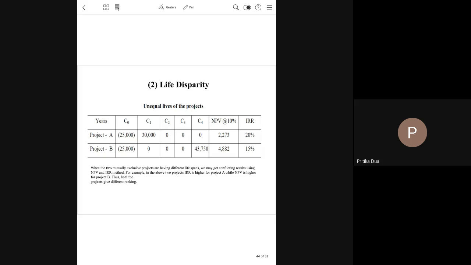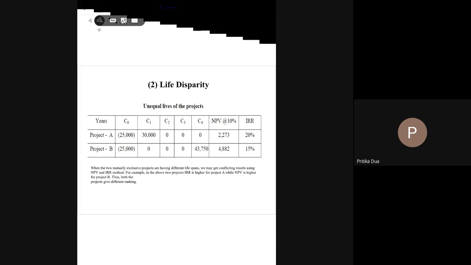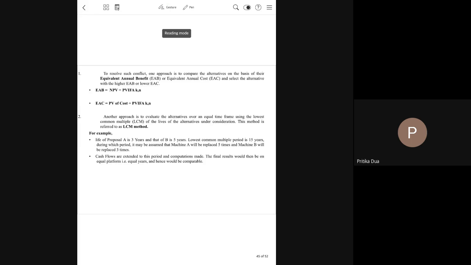So what do we do in this situation? Now we have certain techniques to solve this scenario. We use the equivalent annual benefit method or equivalent annual cost method to address this problem.